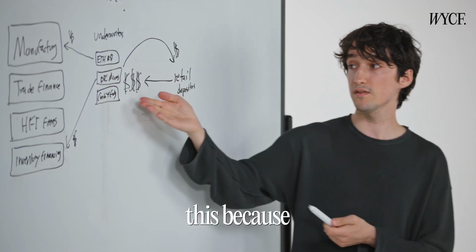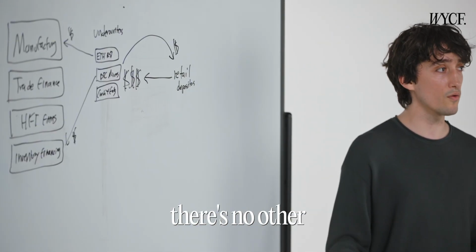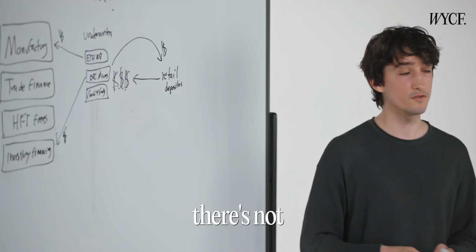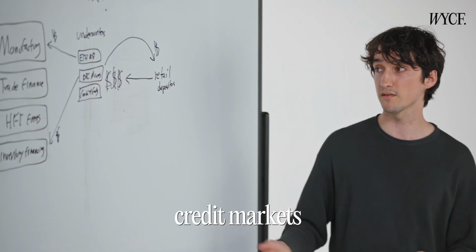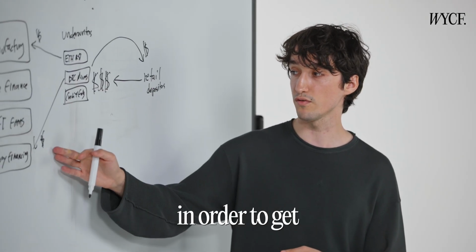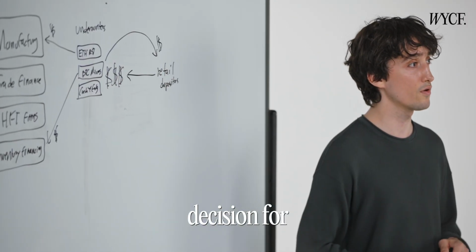Now, why would they do this? Because their assets are unproductive. So these BTC miners, there's no other way for them to get scalable yield because Bitcoin is not a currency. There are no large-scale credit markets on Bitcoin compared to the dollar. And so they come to CAP in order to get some yield in exchange for taking the risk and for making this decision for our protocol.